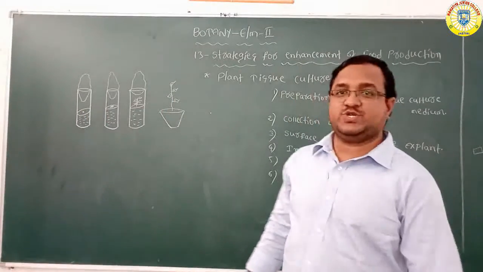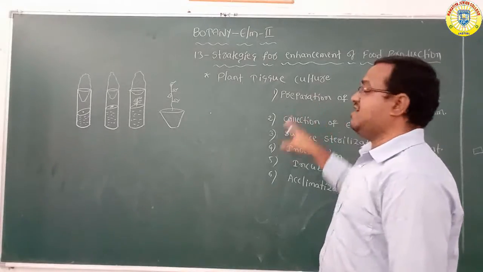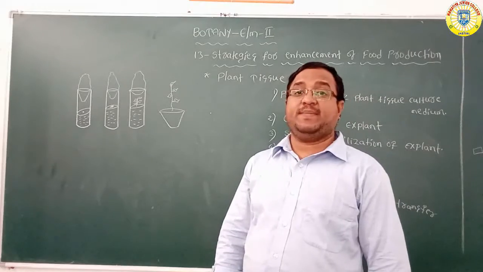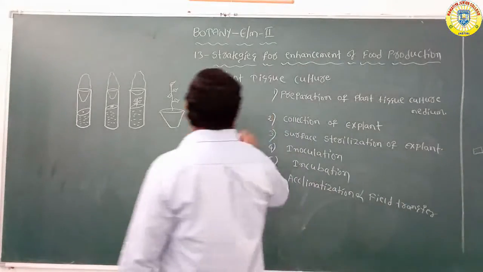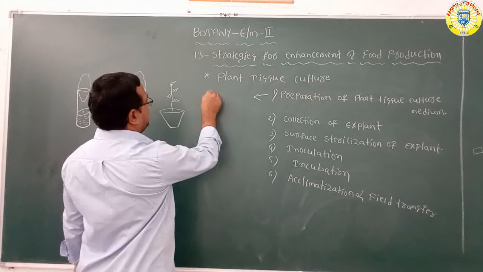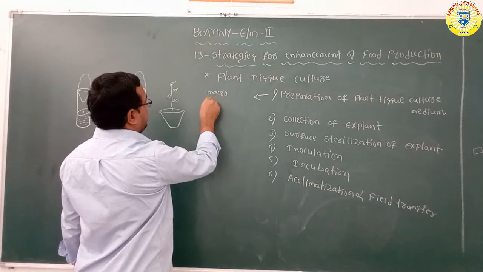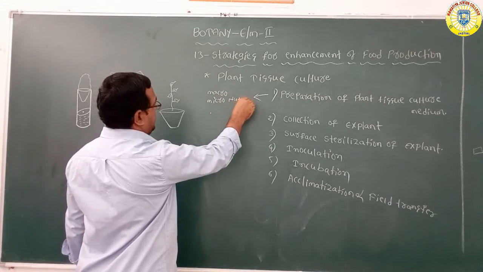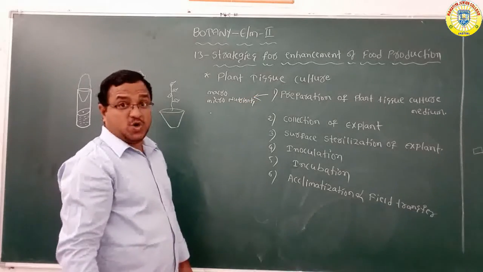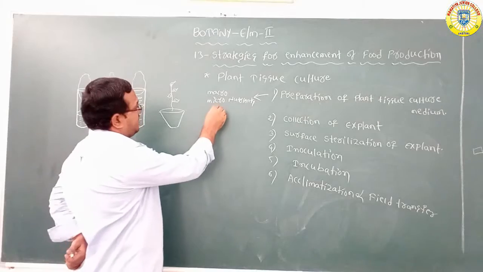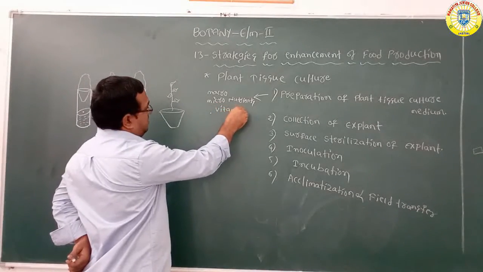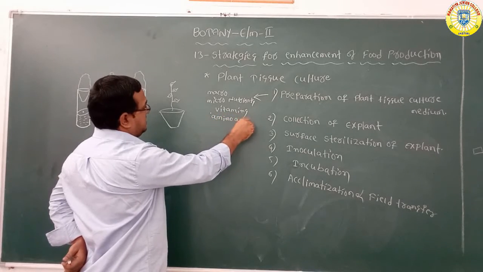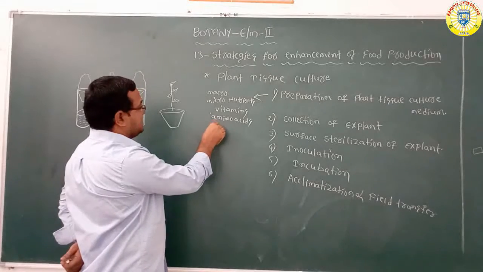What are the steps in plant tissue culture? First one, preparation of medium. Medium preparation is the most important. The culture medium mainly contains macronutrients and micronutrients, vitamins, amino acids, and growth hormones, auxins and cytokinins.